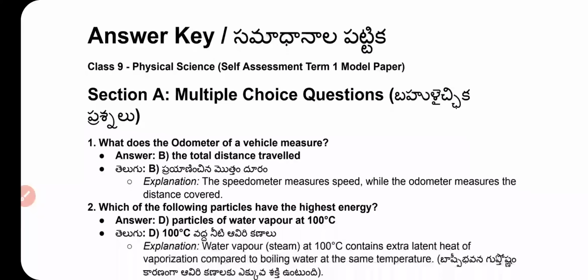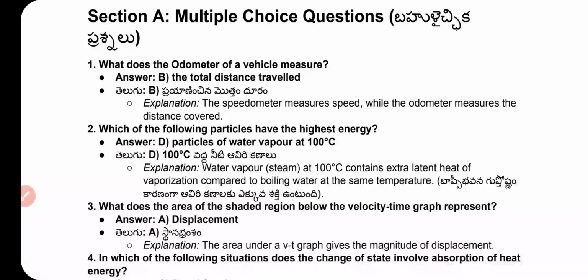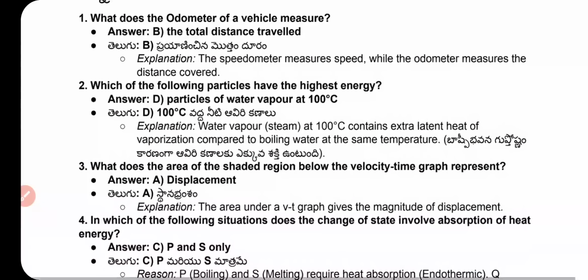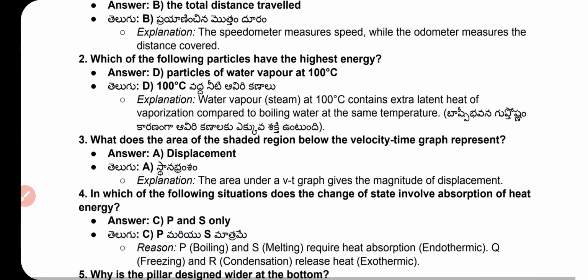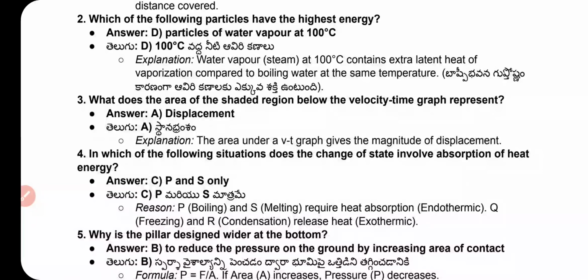Now let's start the answers. The first one is a multiple choice question. What does the odometer of a vehicle measure? Answer: the total distance traveled. Which of the following particles has the highest energy? Answer: particles of water vapor at 100 degrees Celsius.